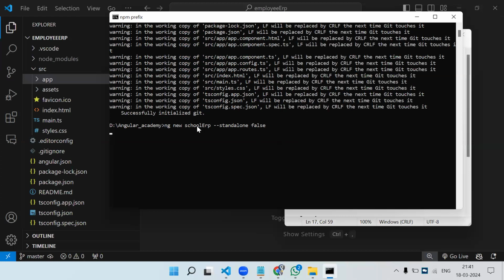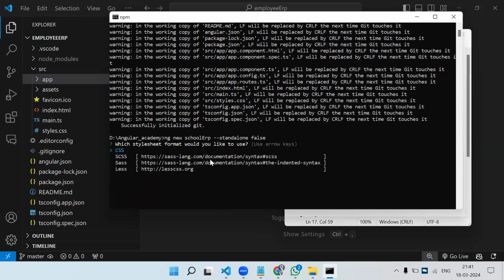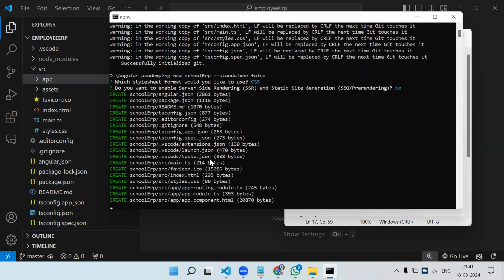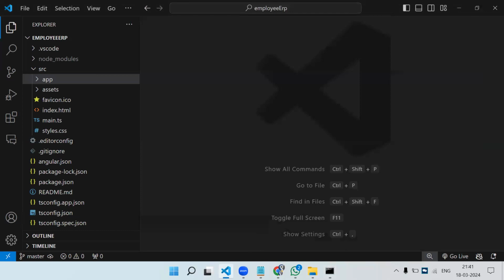We are again trying to create a new project in the same Angular Academy folder. Again, the first question it has asked is which CSS framework you need. Enter. And no. I will just stop this process now. Let's try to open this project also.